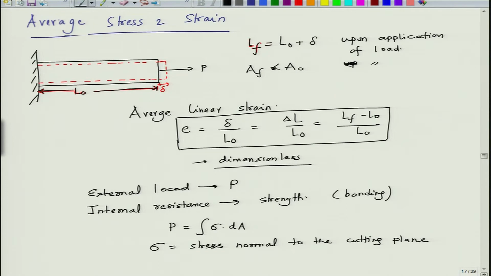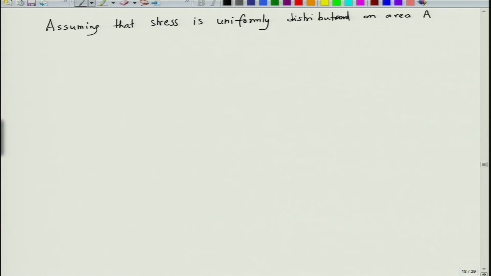Okay. Now, assuming that the stress is uniformly distributed on the plane A. Whether it is correct or not, it is mostly not correct, because what we are assuming here is that each infinitesimal or longitudinal element within the material or the beam experiences the same amount of stress.